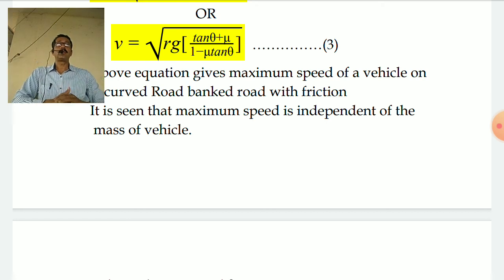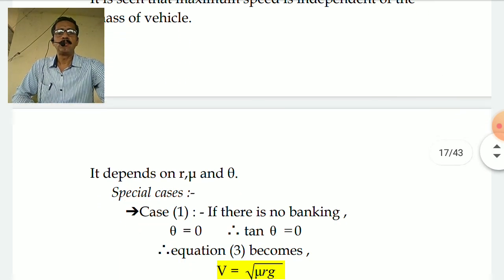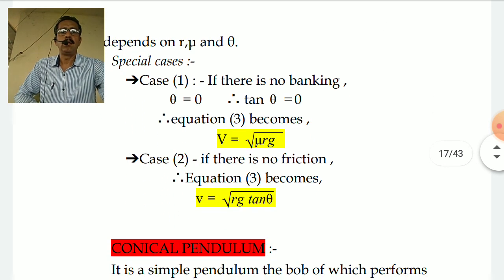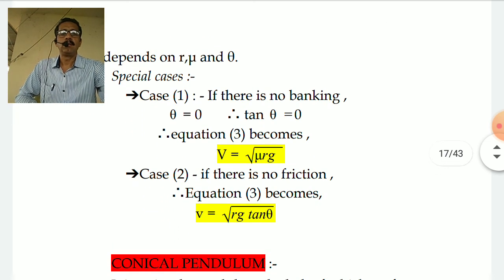But if you have only theta and mu is equal to 0, then in equation number 3 the mu term in the numerator tan theta will become 0, the denominator will be only 1, and your equation turns out to be v is equal to root of r g tan theta, which we have obtained earlier. So these are the special cases. Of course, you can see its mathematics here.